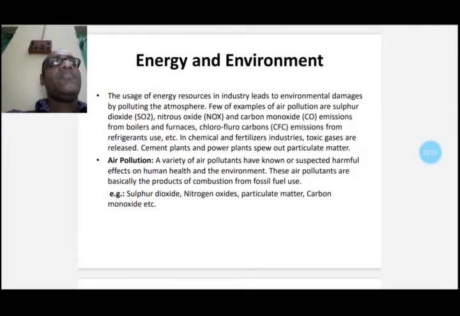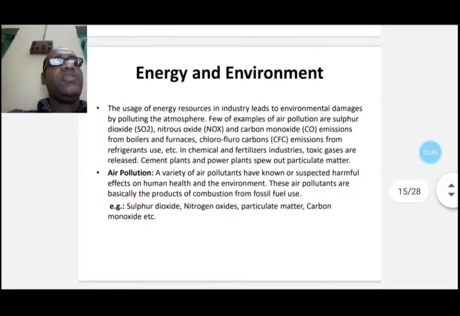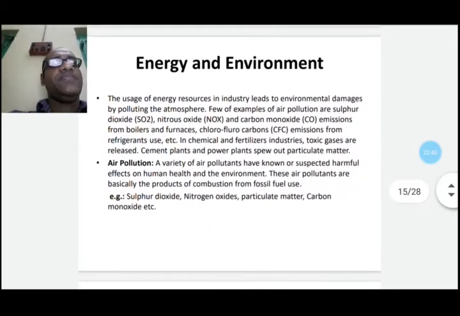Now, with the increase in burning of primary fuel, it has an impact on the environment. The use of energy resources in industry leads to environmental damage by polluting the atmosphere.